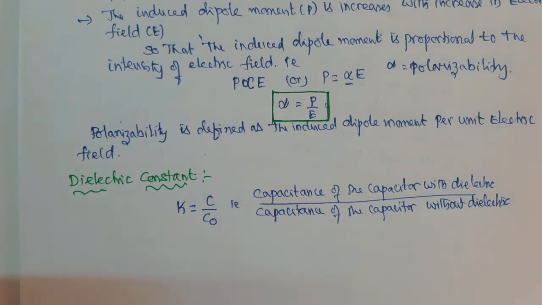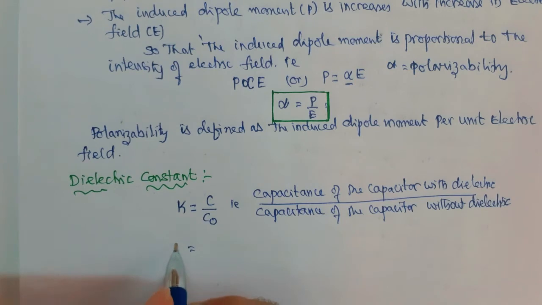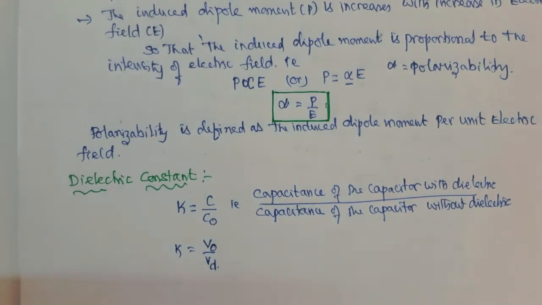The same thing can also be defined in another way: K is equal to V naught by Vd. What is this V naught and what is this Vd?